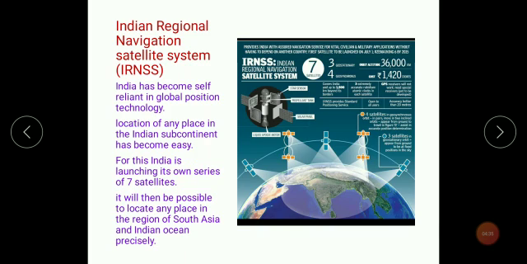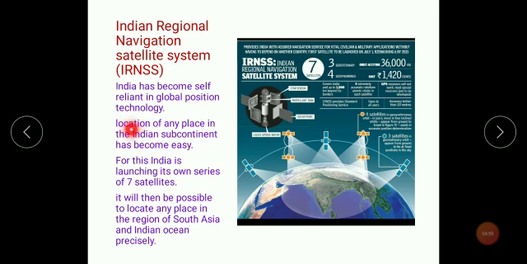Now, what is this? Indian Regional Navigation Satellite System, a complete navigation system which helps to locate any place on the earth, especially in the Indian subcontinent. So, let's study all the points in detail. India has become self-reliant, self-sufficient. We are no more dependent on anybody in global positioning technology, children.